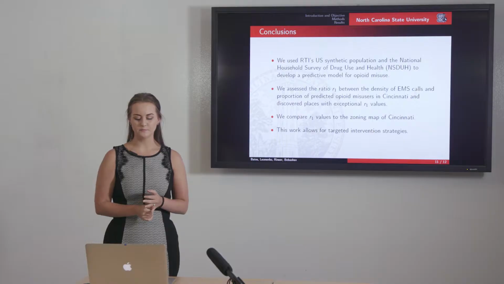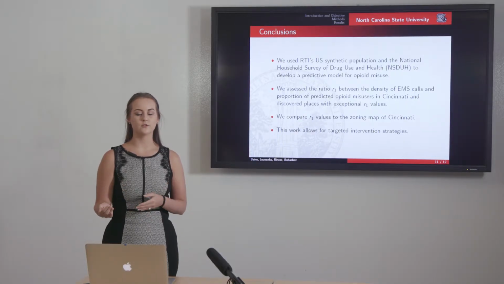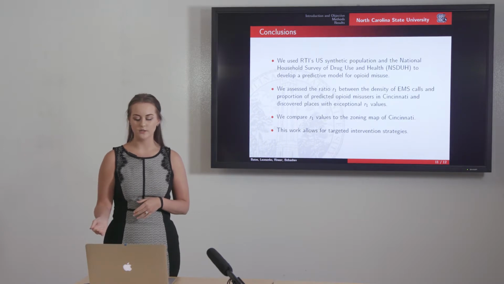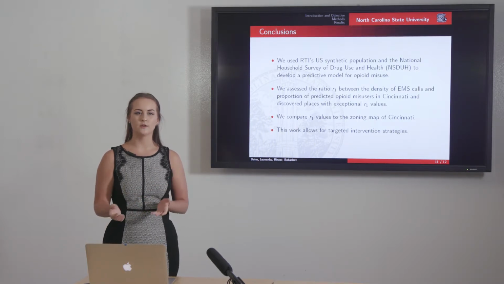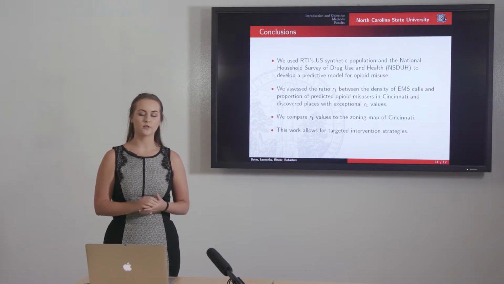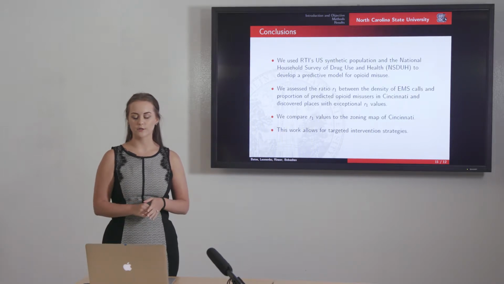So just to conclude, we've used RTI's synthetic population, which gives us a representation of every individual and household for Cincinnati, and we use the National Survey of Drug Use and Health to assign our individuals a probability of misuse. And then using EMS data, we find the basic ratio of how many calls per misuser occurred in any location in Cincinnati.